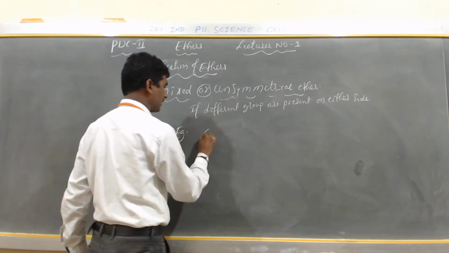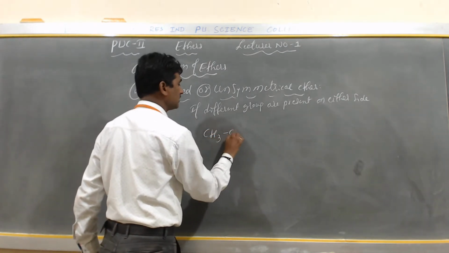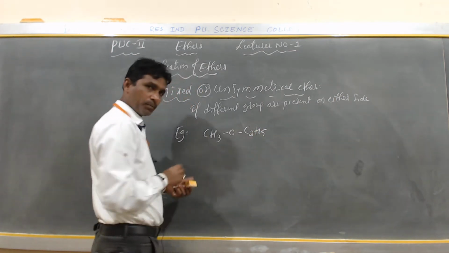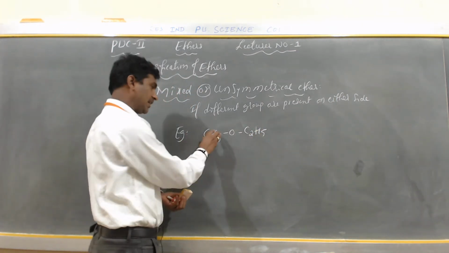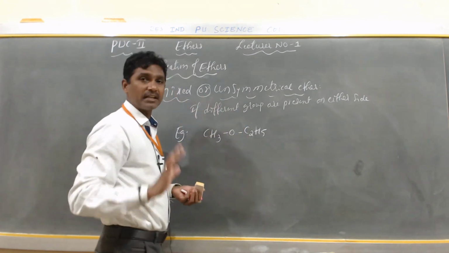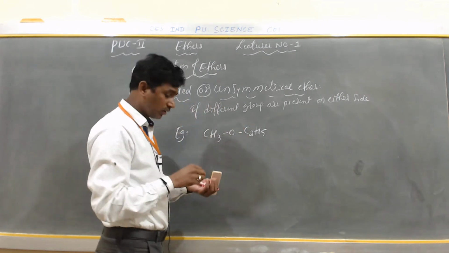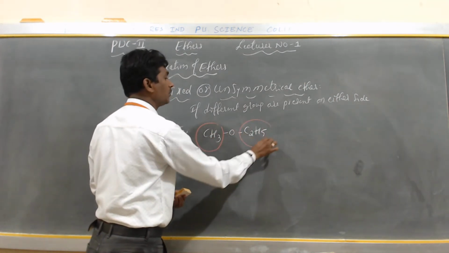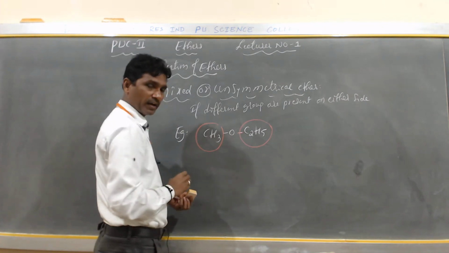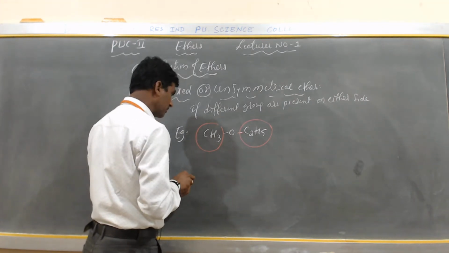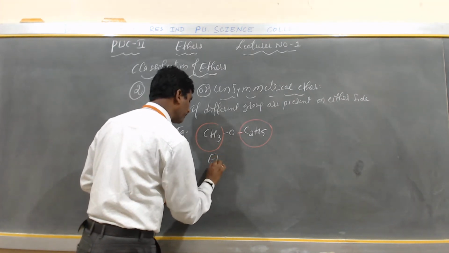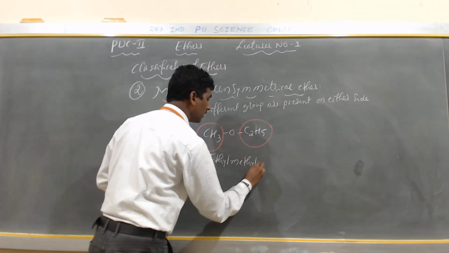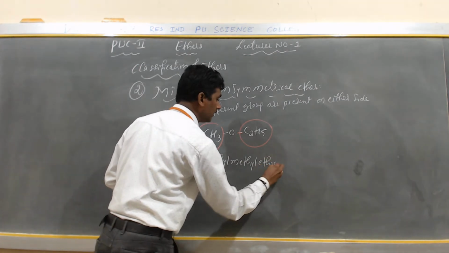Mixed ether. Yes, I can write. This is CH3, this is O, and this is C2H5. Here both are alkyl. CH3 is an alkyl group, C2H5 is an alkyl group, but these alkyl groups are not the same. So it is called what, anybody? What is the name of this compound? This is ethyl methyl ether.